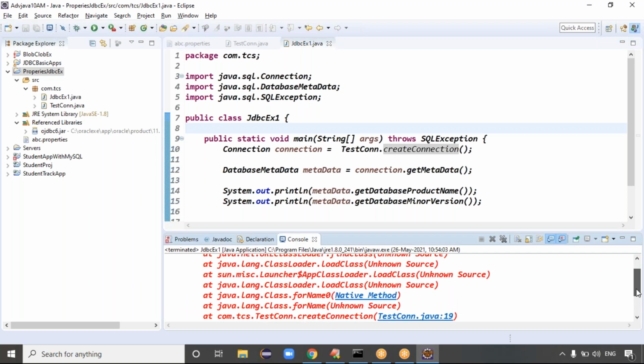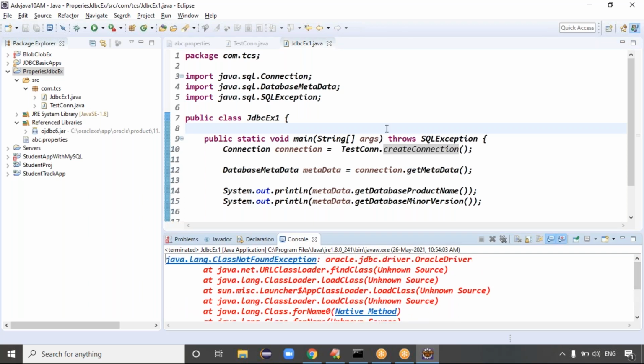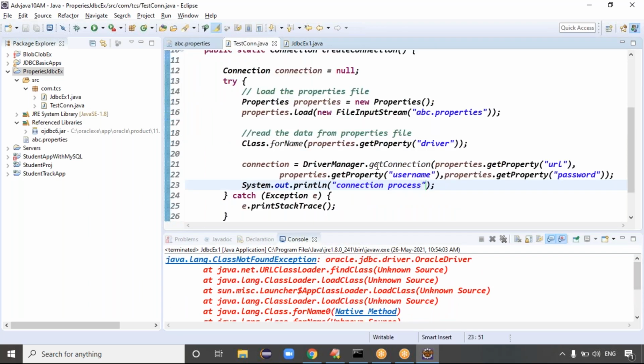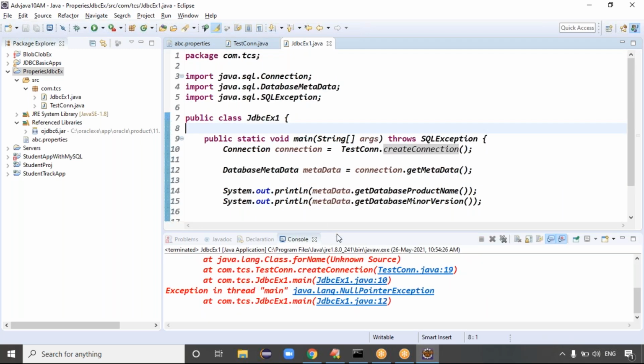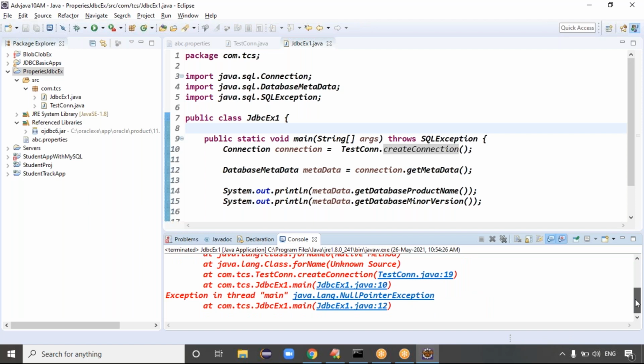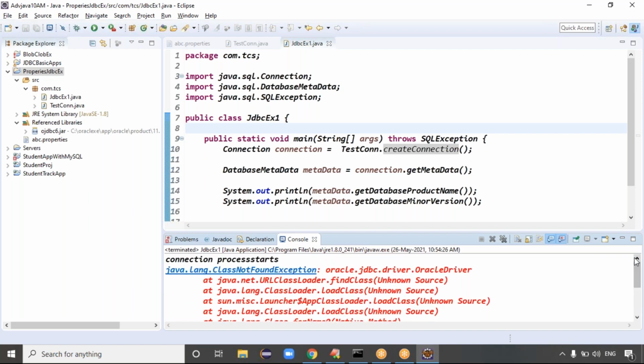No, first of all, the connection is not executing. Our connection process is starting. Very simple code, simple mistake somewhere.